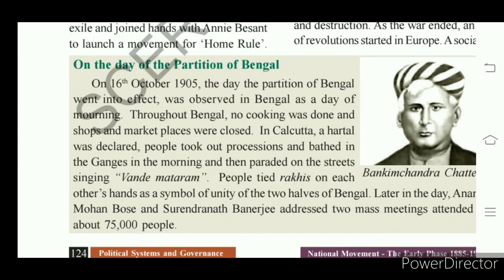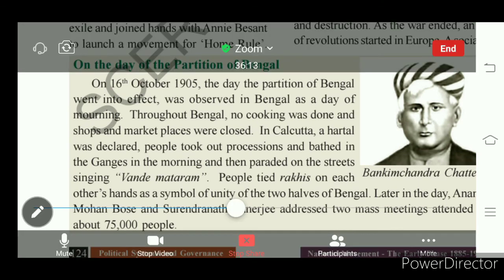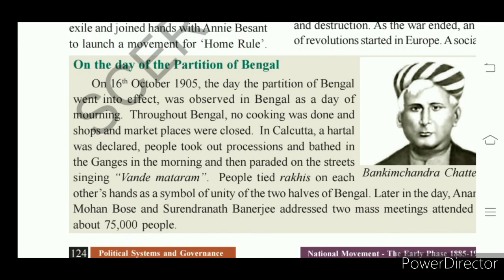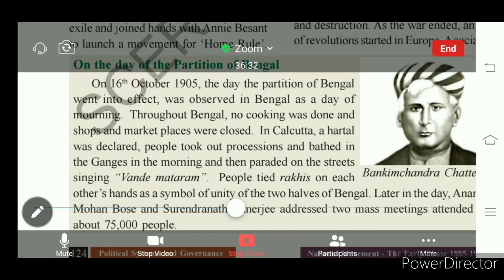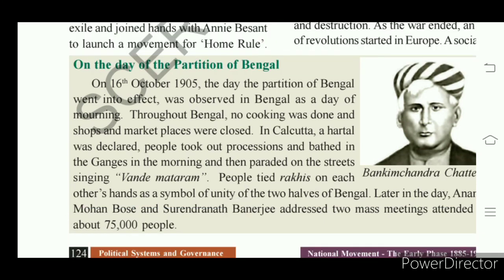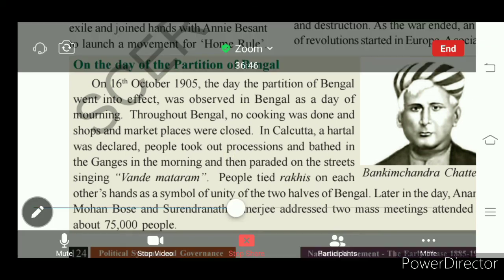Hindus and Muslims wanted to show unity against the partition of Bengal. So they went to the Ganges river and took a bath. After that, they moved in the streets singing the song Vande Mataram, and they tied Rakhis to each other's hands. Rakhi is a symbol of unity between the people of Bengal, who were divided into two parts by the Britishers. Understand? This was done on 16th October in Bengal.